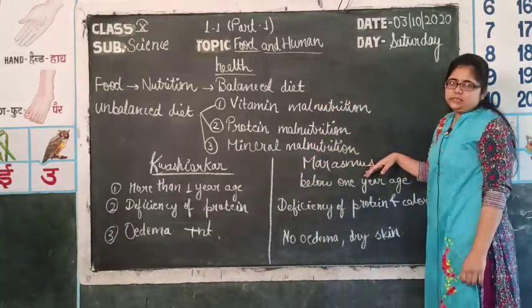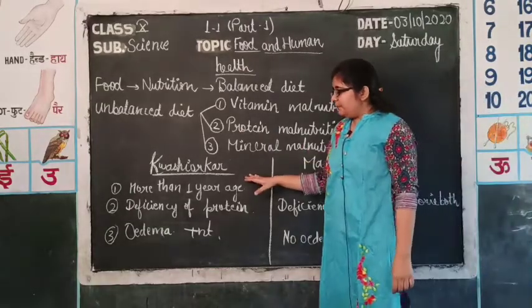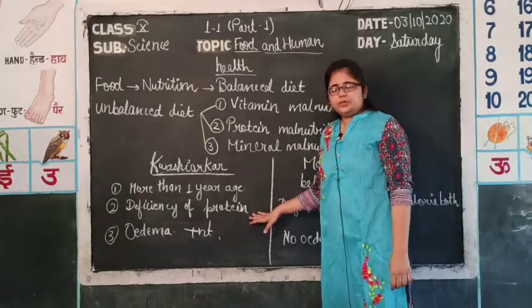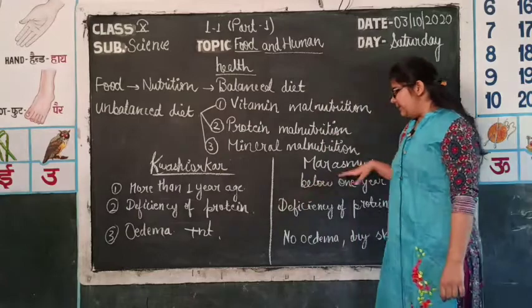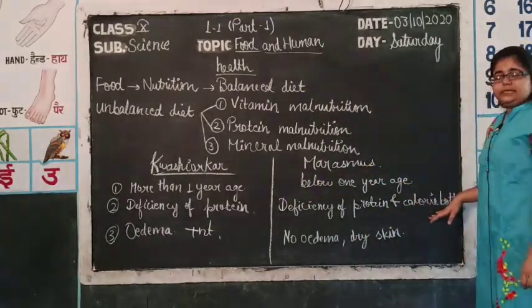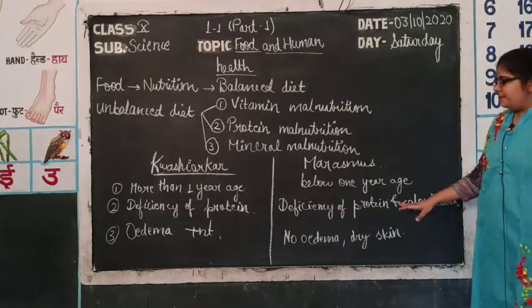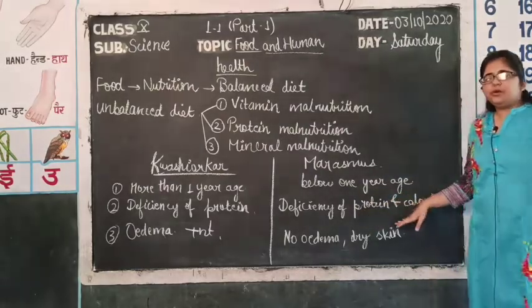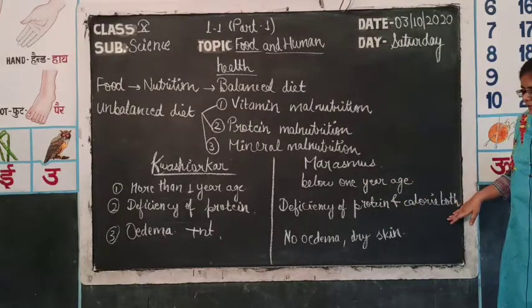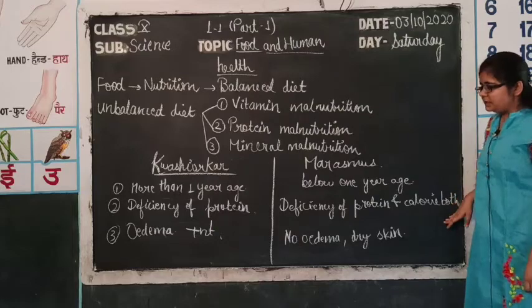In both these diseases protein is deficient, but in kwashiorkor only a deficiency of protein occurs, while in marasmus there is a deficiency of protein as well as calories. Calories is the amount of energy released by the food. So, there will be a deficiency of protein along with the other components of food, that is, a deficiency of protein as well as a deficiency of calories.